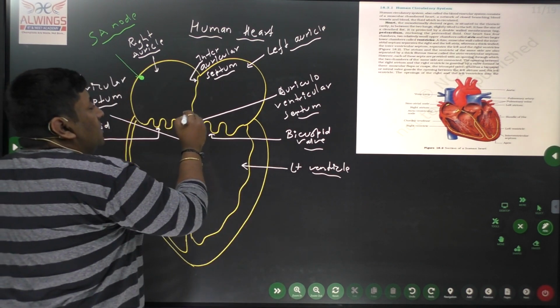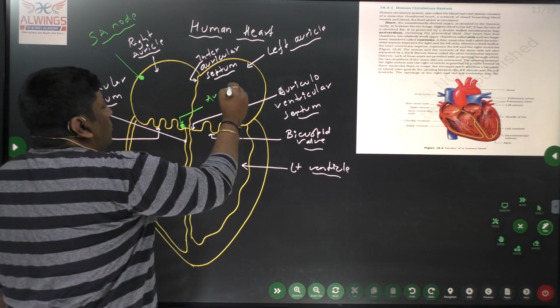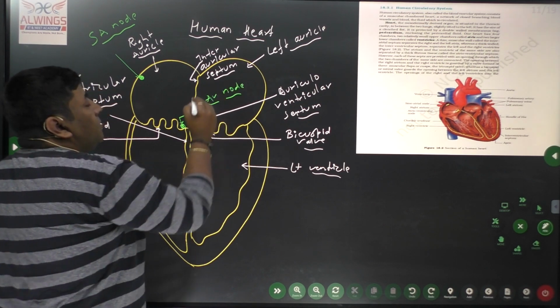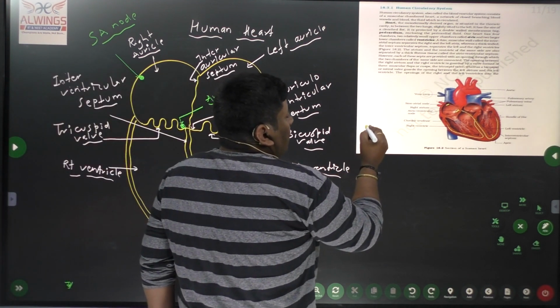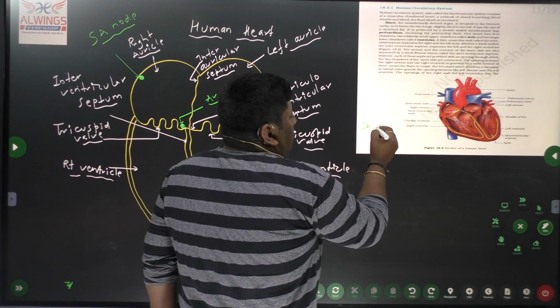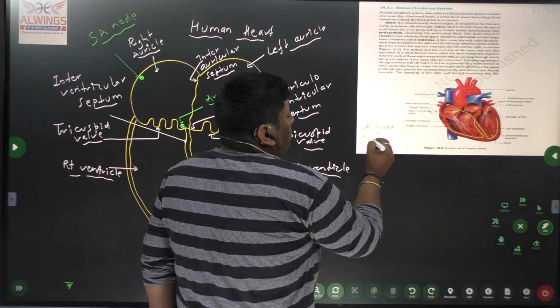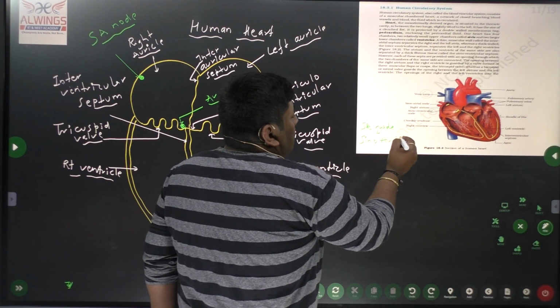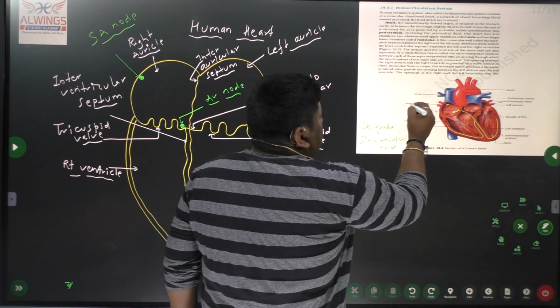Whereas the second node is called the AV node, the auriculoventricular node.